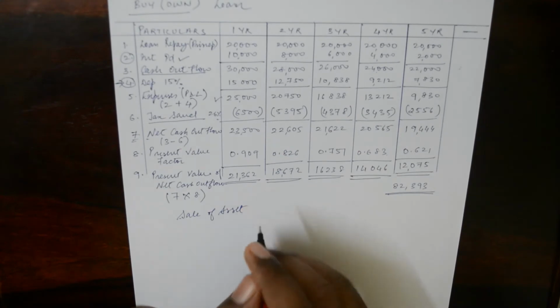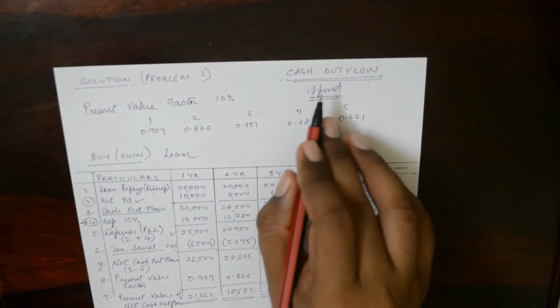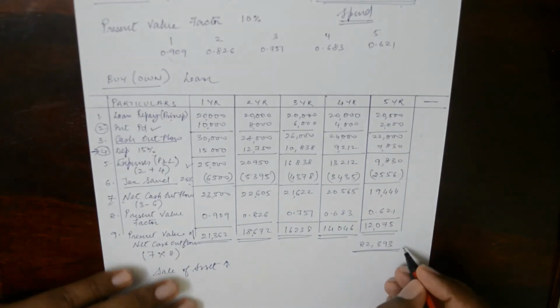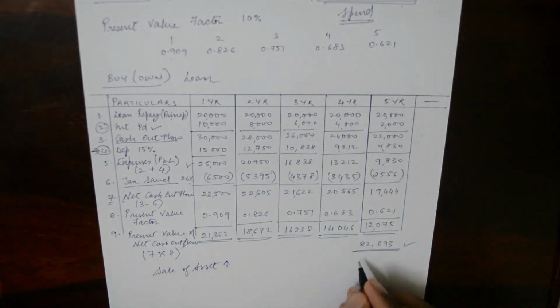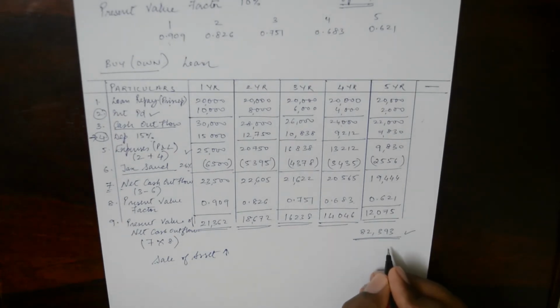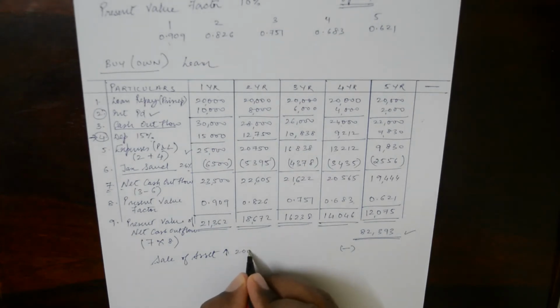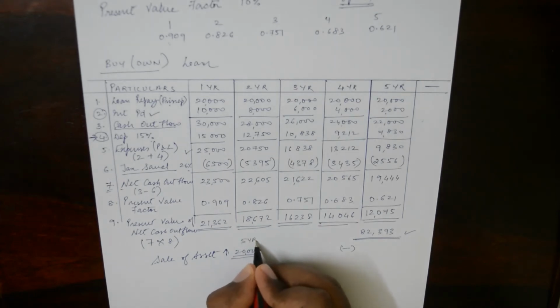So when we sell the asset, money is coming in, so it is not outflow, it is inflow, but still we have to consider it here as a minus. If money was going out, we would add it to this outflow. Since money is coming in, we are going to minus it. Now sale of asset is 20,000. This 20,000 is after 5 years.